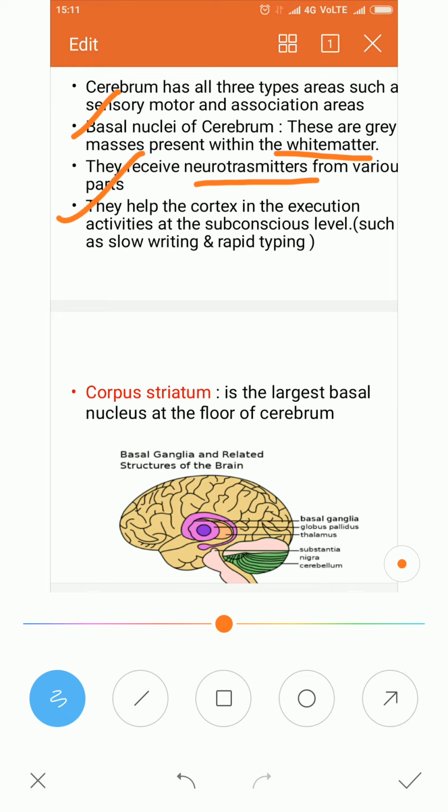They help in execution of different activities at a subconscious level, such as writing slowly or typing rapidly or writing rapidly. The corpus striatum is one of the largest basal nuclei, at the base of the cerebrum, the floor of the cerebrum.